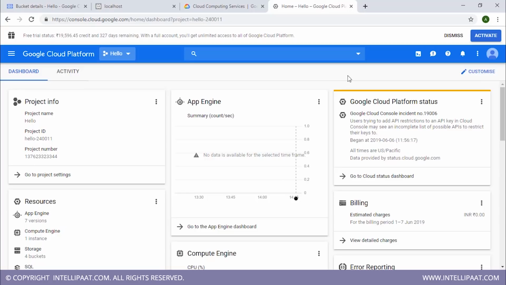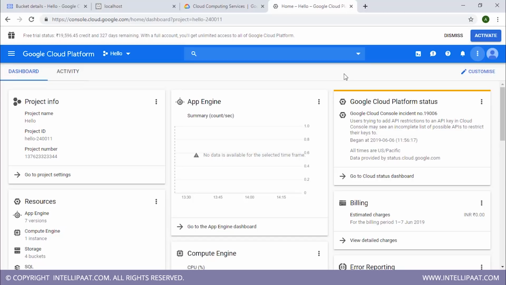Now, to create an App Engine instance, there are actually two ways of doing that. First, you can directly create an App Engine instance using this console, or second, you can use something called Cloud SDK. Now, Cloud SDK is a set of tools for cloud platform, which also includes command line tools. So basically, you'll be able to access and use any of the services provided by GCP using a command line tool. Also, Cloud SDK is what you need to deploy your code files onto the cloud. So in this hands-on, we'll be using Cloud SDK.